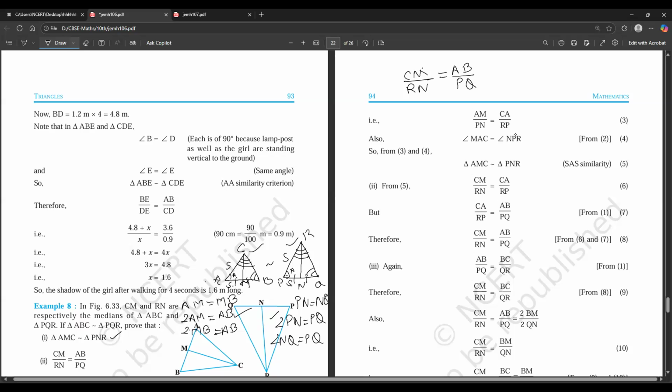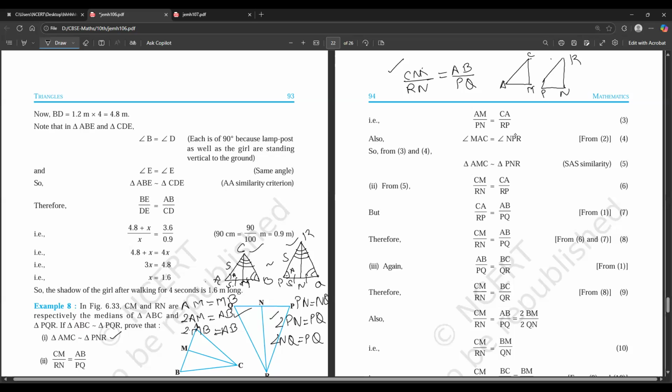This is our triangle AMC and this is our triangle PNR, right? We are being asked to prove this particular thing, but first we use this from here: CM by RN is equal to CA by RP.